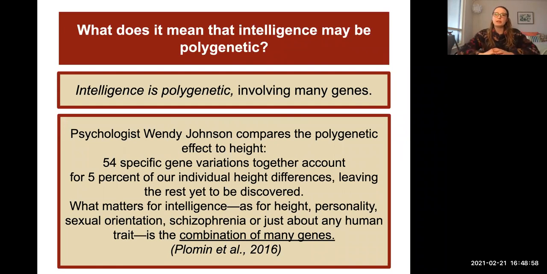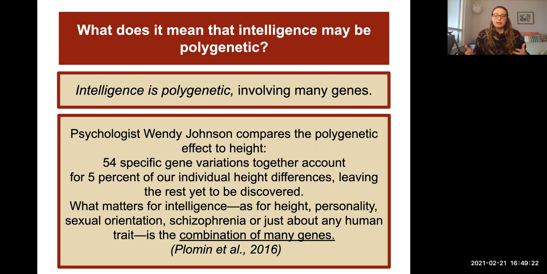So I kind of alluded to this earlier. Something we know about intelligence is that it is polygenetic, most likely. So that means that it is involving many genes. As I said before, it's not like there's just this one gene that we can see that is the intelligence gene, but instead it's a combination of all these different genes. And it's really hard for them to tease them apart and find exactly what they are.